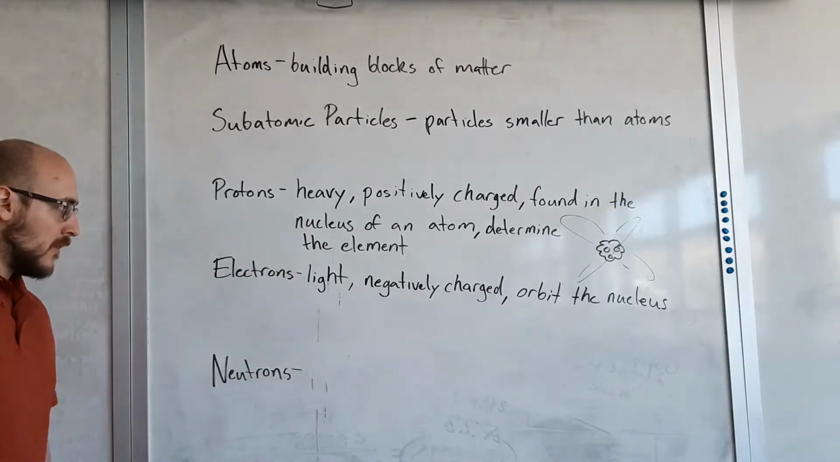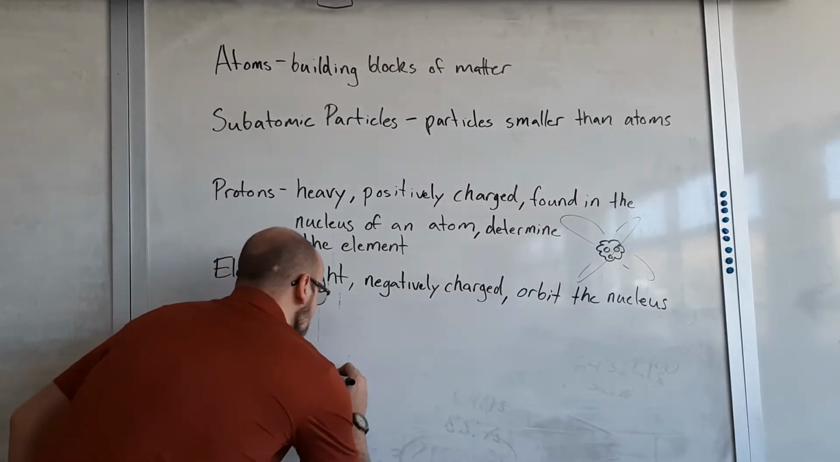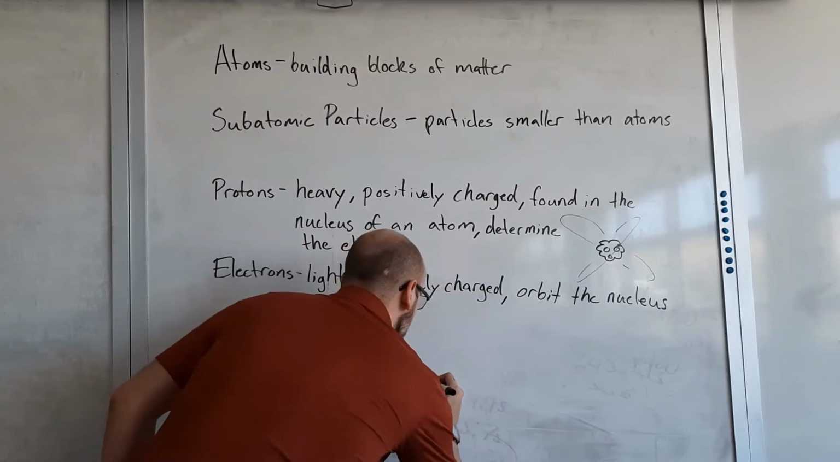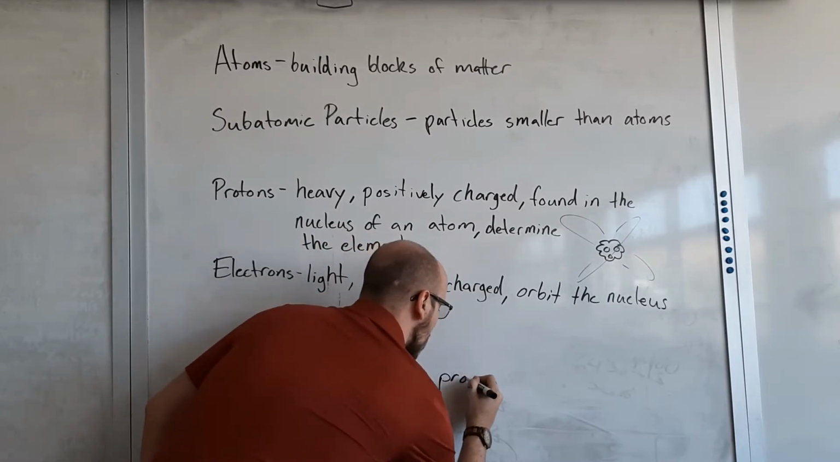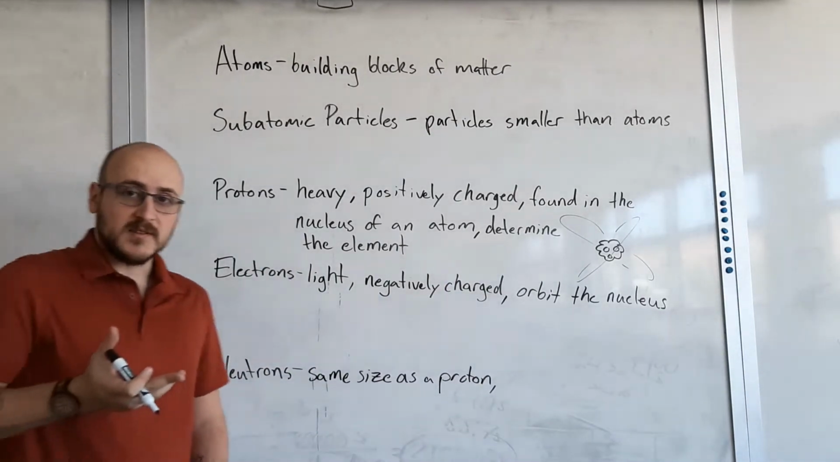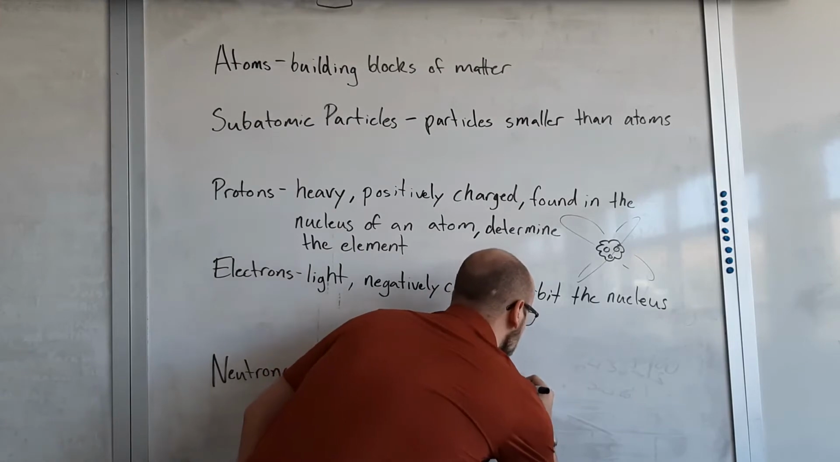The weird one is the neutron. These are the same size as a proton. Okay, so they're also very heavy as far as subatomic particles go. They're also found in the nucleus.